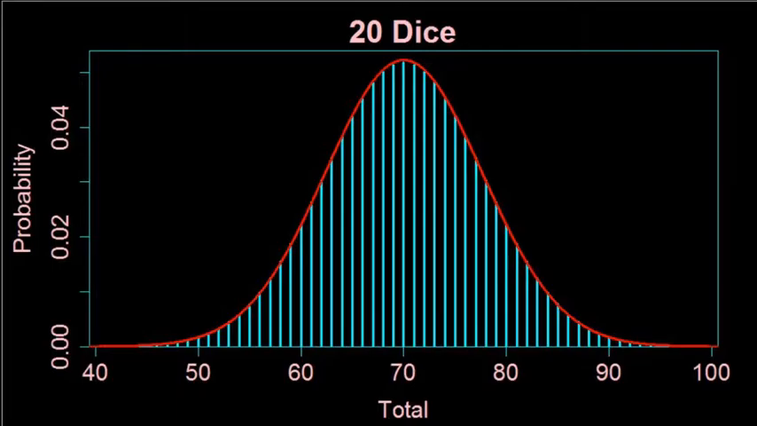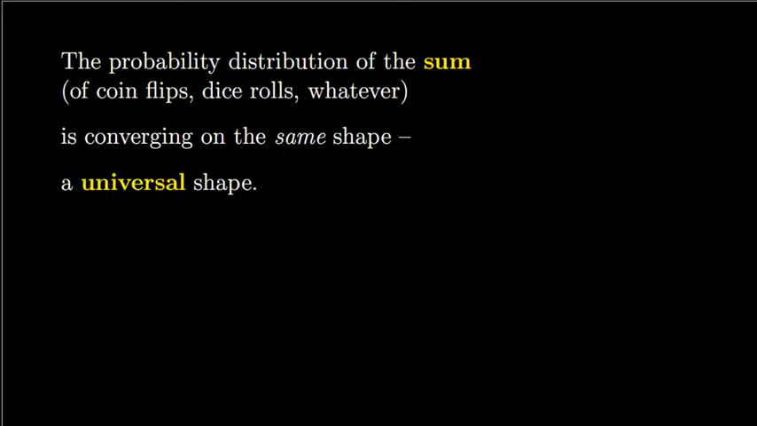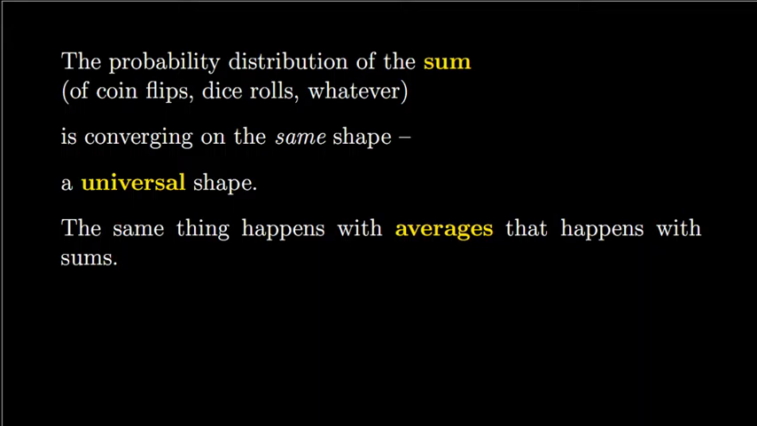It's almost as though, simply by virtue of being a sum, their probability distributions are approaching this sort of universal shape. Well, that is exactly what is happening. The probability distribution of the sum, be it for coin flips or dice rolls or whatever, is converging on the same shape, a universal shape. Incidentally, this doesn't just happen for sums. The same thing happens for averages that happens with sums.